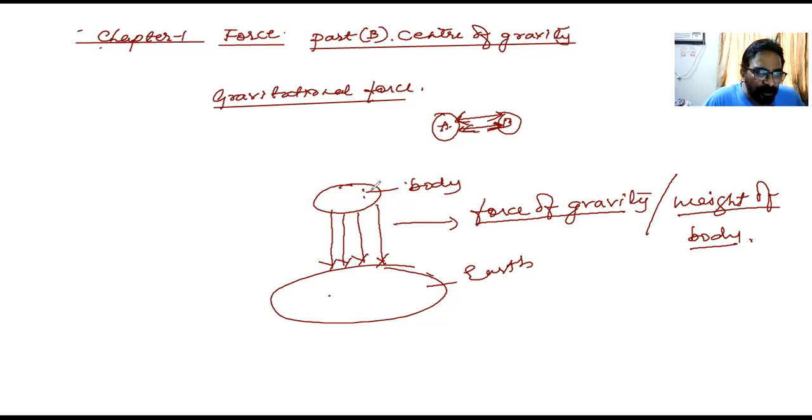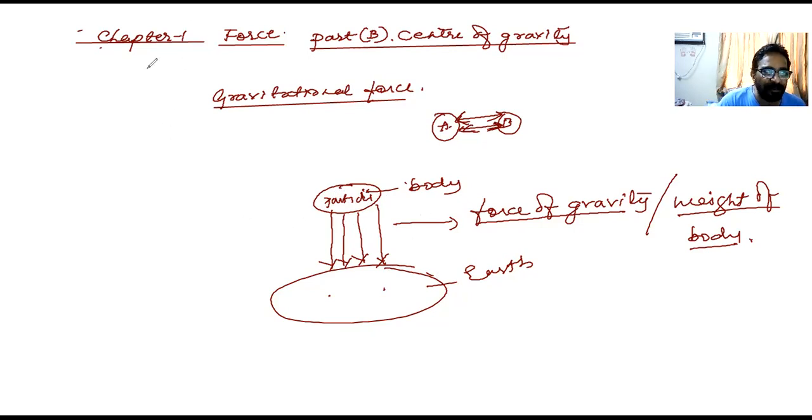Now, when you compare the size of the body and the size of the earth, the size of the earth is huge, and this body can be imagined as a particle. So every body can be treated as a particle. So I can say, earth exerts a force of attraction on every particle. Are you getting me here? This force is called force of gravity or weight of the body.